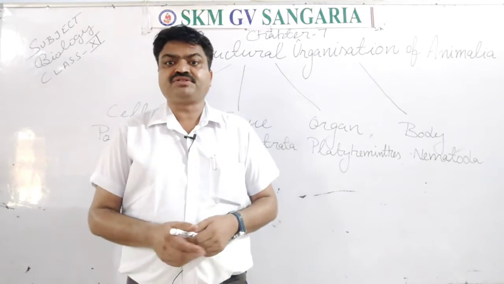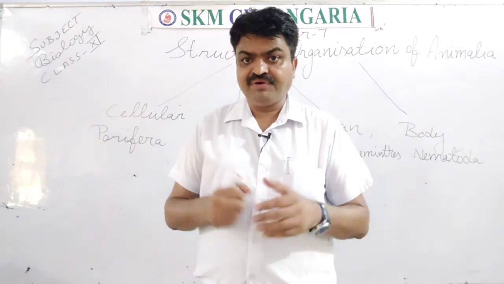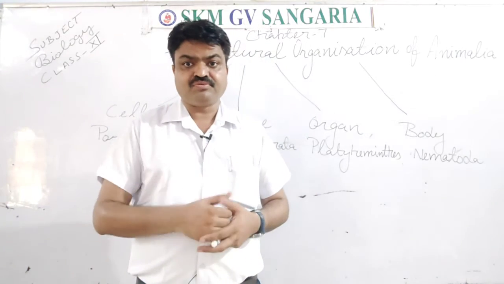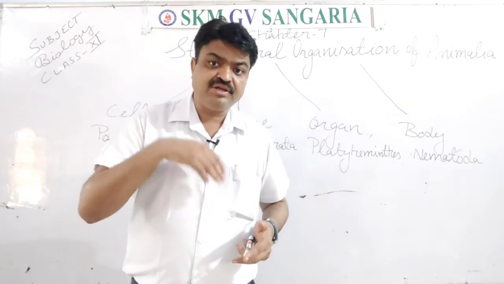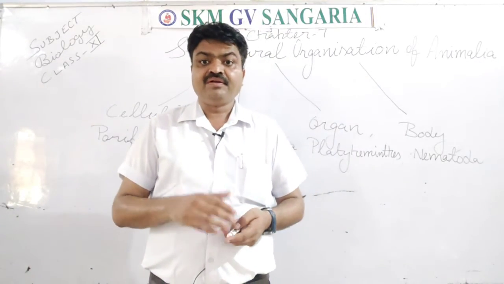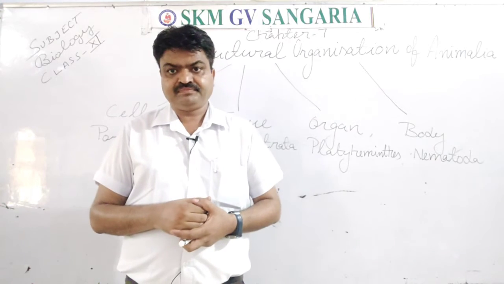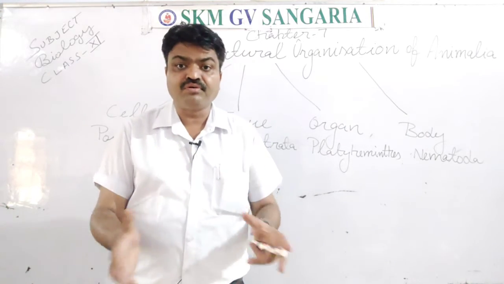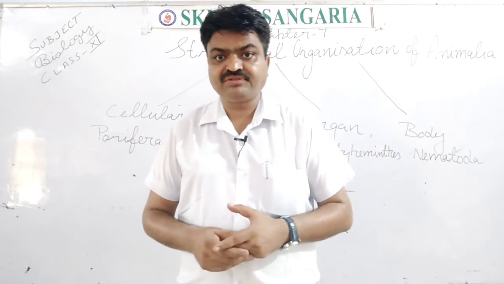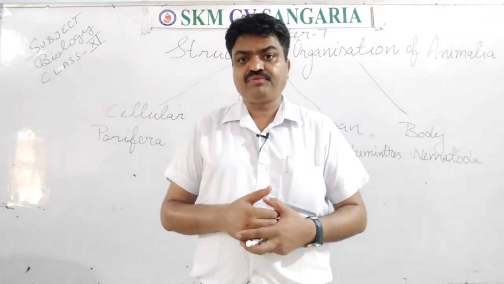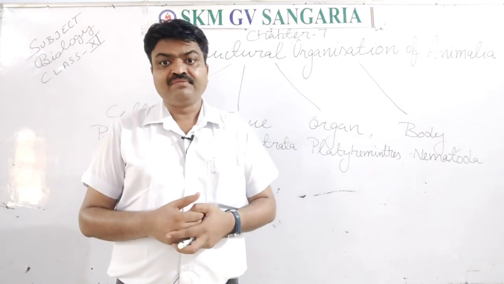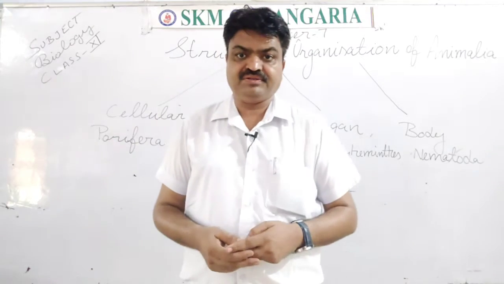The last tissue is nervous tissue, students. All the animals have the capacity to respond according to stimuli, and in this, nervous tissue helps them. Nervous tissue is the group of nerve cells. With the help of those nerve cells, all sensations move inside the body of the animals.